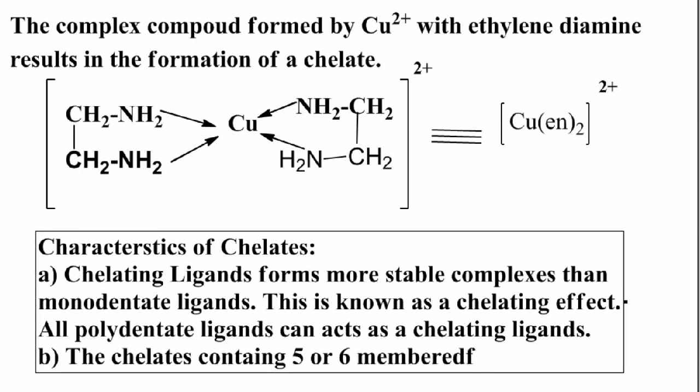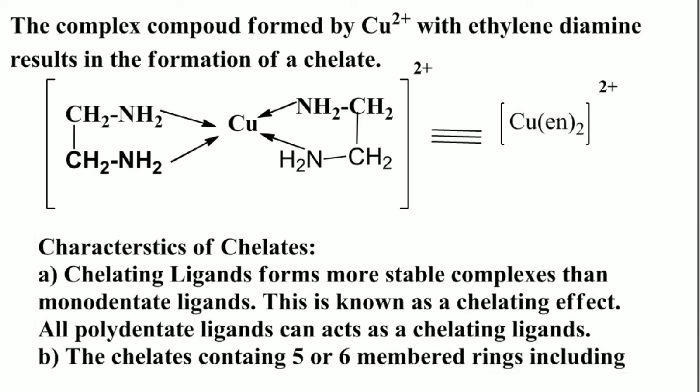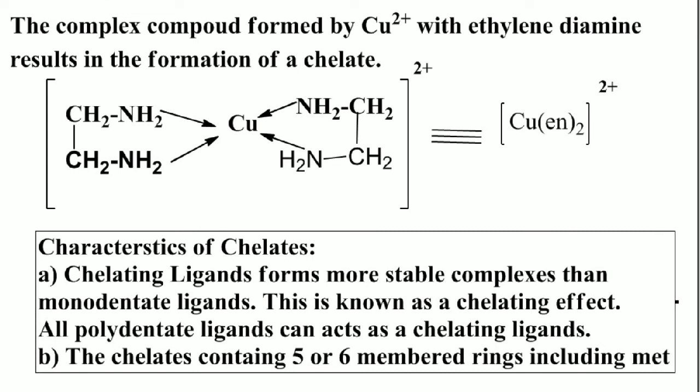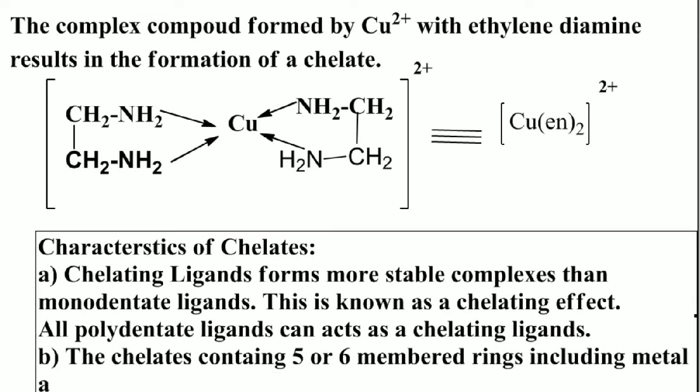The chelates containing 5 or 6 membered rings, including the metal atom, are more stable.